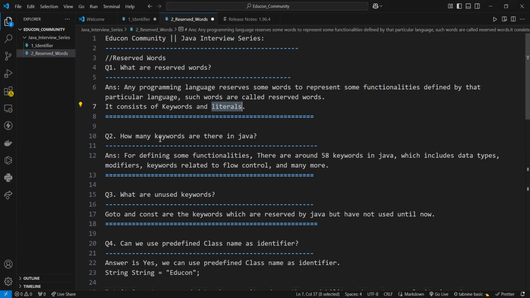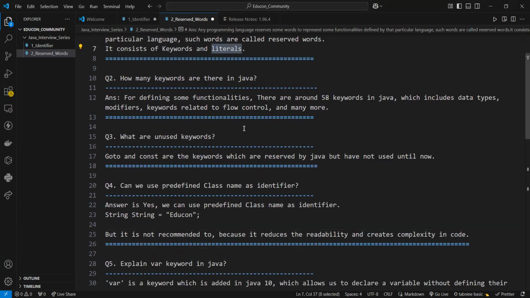Next question is, how many keywords are there in Java? For defining some functionalities, there are around 58 keywords in Java, which include data types, modifiers, keywords related to flow control, and many more. Next is, what are the unused keywords? In Java, there are mainly two unused keywords, goto and const. Those are already reserved by Java, but have not been used till now.